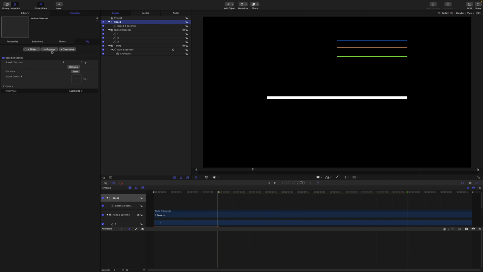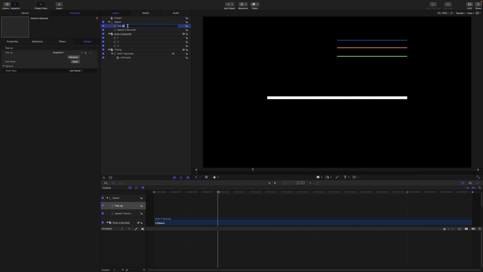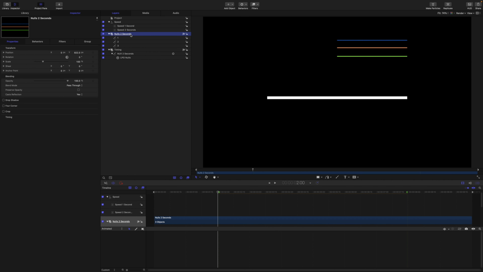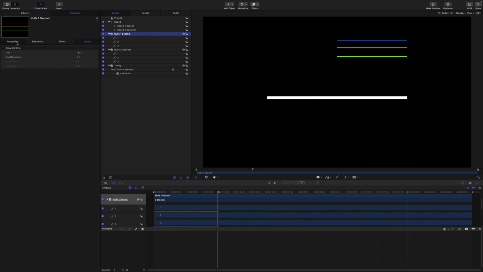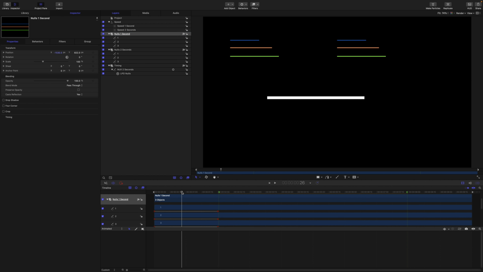Then add another pop-up widget to the rig and name that speed 1 second. I'll set up snapshots 1, 2, and 3 like we did before. Then I'm going to duplicate the speed nulls group and name this group nulls 1 second. I'll move it over to the left so we can tell them apart. Now in the bottom layers here, I'm going to grab each of the last keyframes and move them down to 1 second.